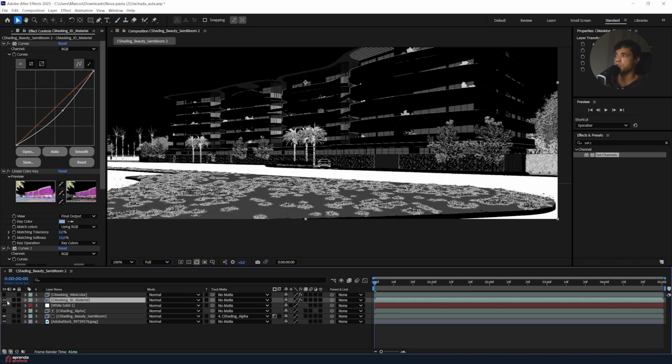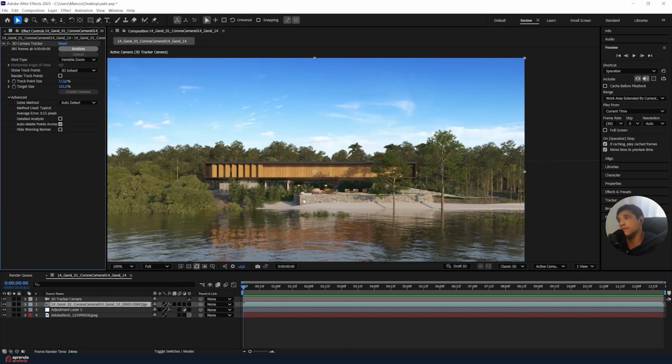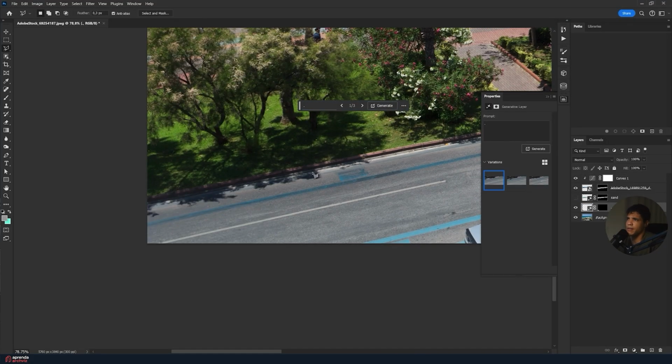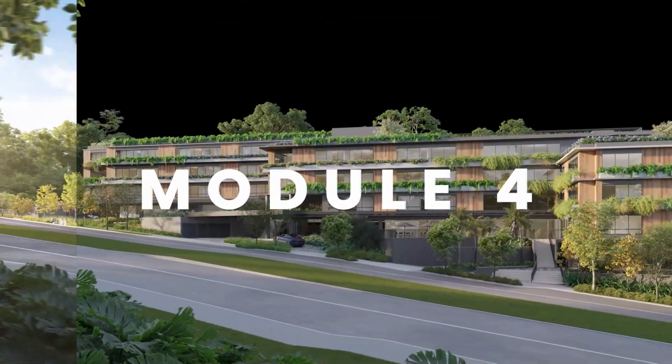In Module 3, you'll master adjustments with levels and curves, learn how to get the most out of render elements using masks, do tracking to integrate elements into the scene, apply realistic backgrounds, and fix small 3D errors with cleanup techniques.